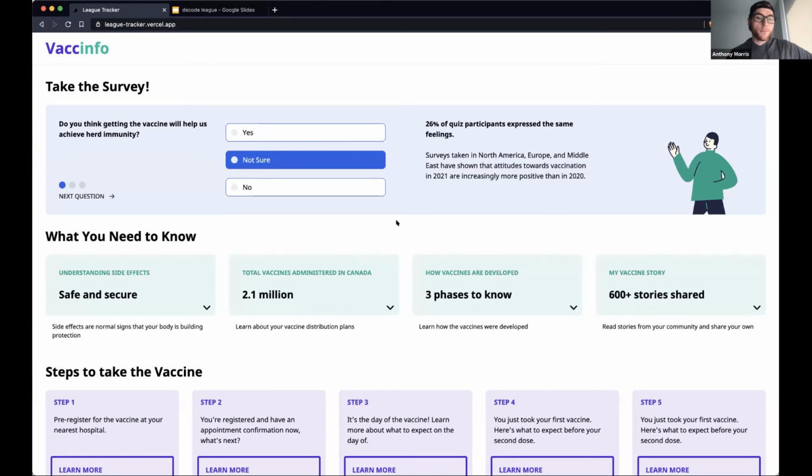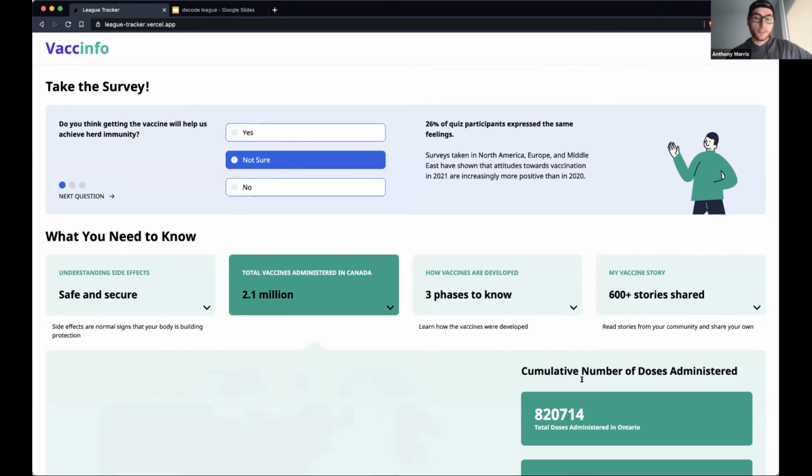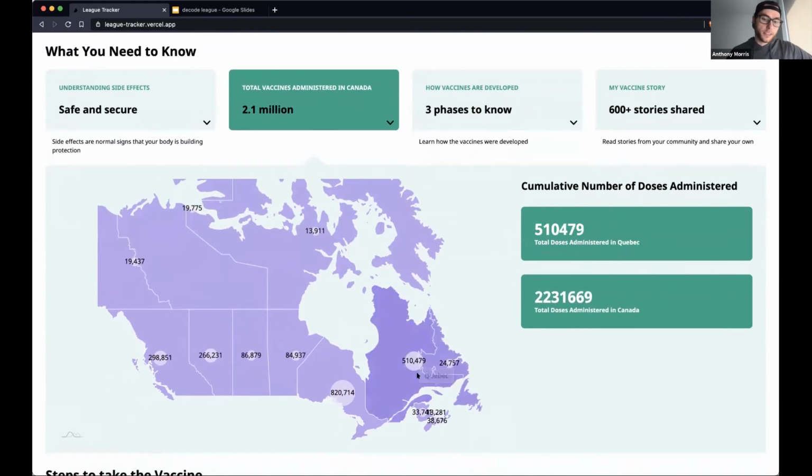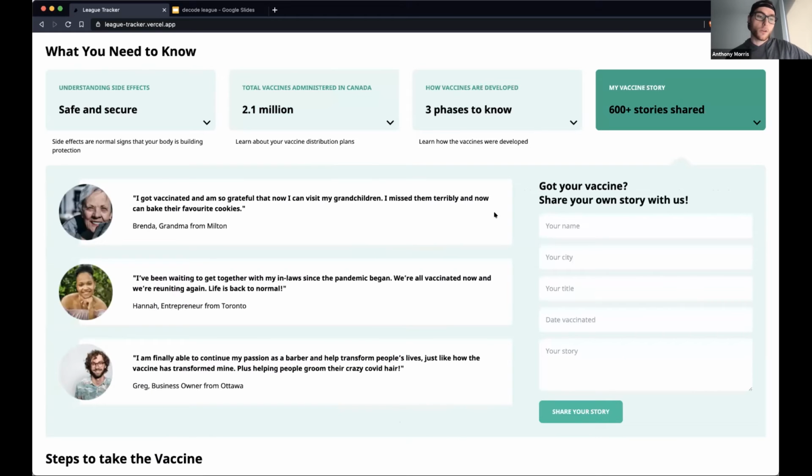So today my mom comes on VaxInfo and she wants to see how Canada is doing with the vaccine. As you can see, my mom's able to learn in near real time how Canada has been doing with the vaccine administration. And once she's happy with the information she's found, she wants to feel a little bit more comfortable with her upcoming vaccination. So she's going to go and read more about vaccine stories from people across Canada.